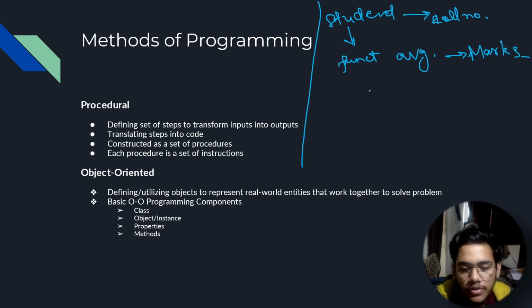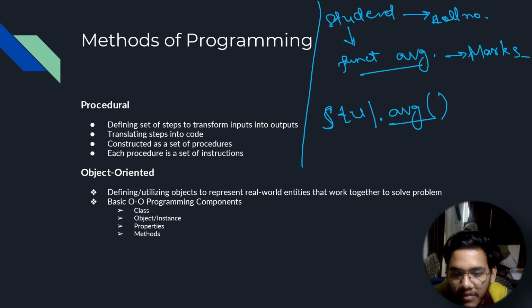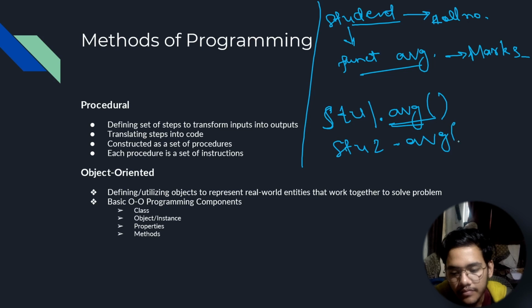Okay, so whenever you want to get the average, all you have to do is write, in the last slide we defined the student1 variable, right? Now we can just write dot average like this. So we'll call that method that we have defined for the student object directly, and we'll get the average. Similarly, if we had a student2, we'll just have to write student2.average.